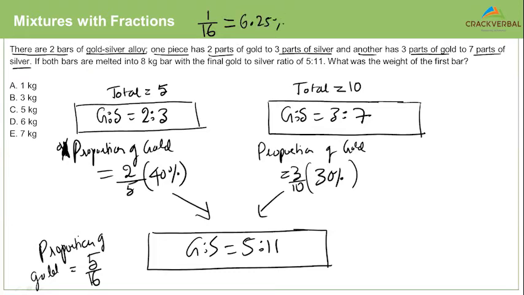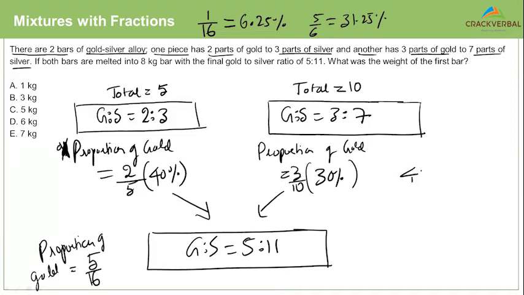Excellent. So 1 by 16 is 6.25%. Therefore, what will be 5 by 16? Obviously 6.25 into 5, correct? Which will be how much? 31.25%, right? So we now have all the percentages that we want.